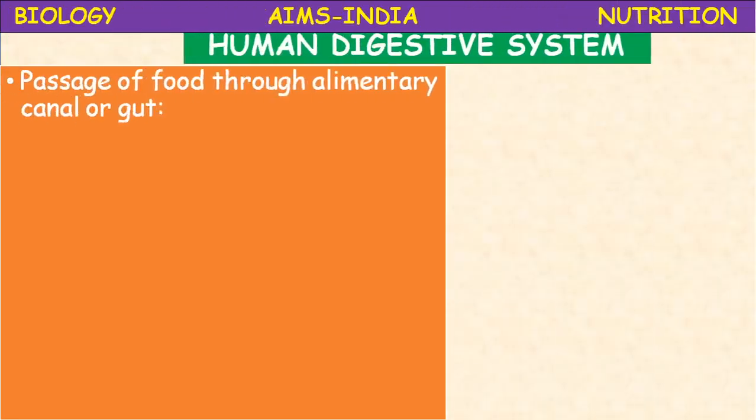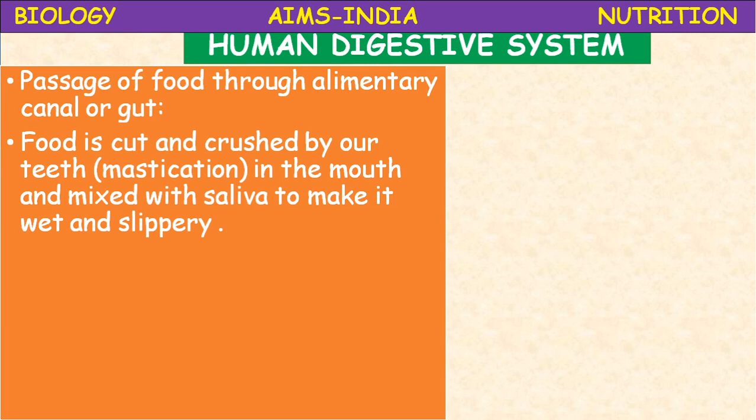Human digestive system and how the food starts digestion. The passage of food through alimentary canal or gut. What are the steps involved in the digestion in the complex organisms? The total nutrition in the complex organisms can be studied under different headings like ingestion, taking in food.